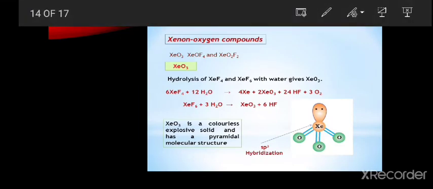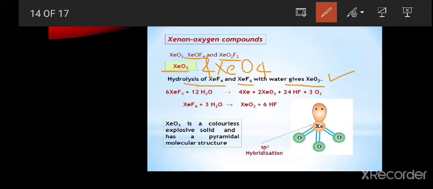Next one is the xenon oxygen compounds. In these xenon oxygen compounds, we have XeO3 and XeO4, xenon trioxide and xenon tetroxide, and these two are XeOF4 and XeO2F2. These two are xenon oxygen containing fluorine compounds, or xenon oxyfluoride compounds. Xenon trioxide is obtained on hydrolysis of XeF4 and xenon hexafluoride with water.